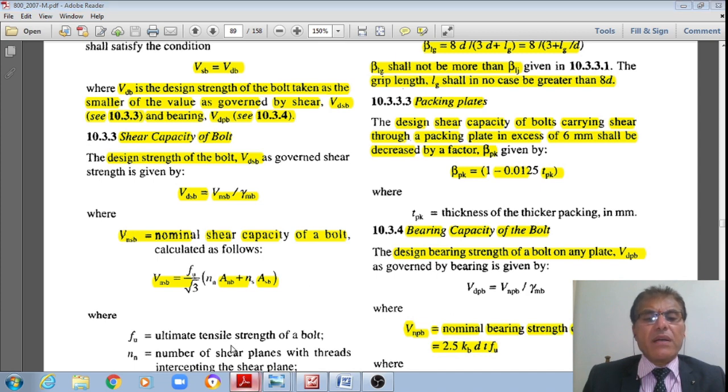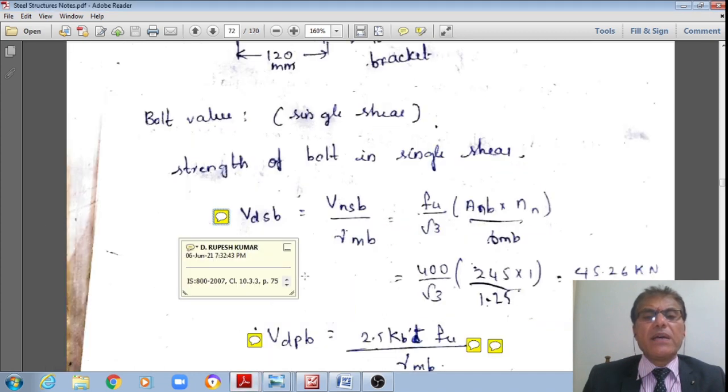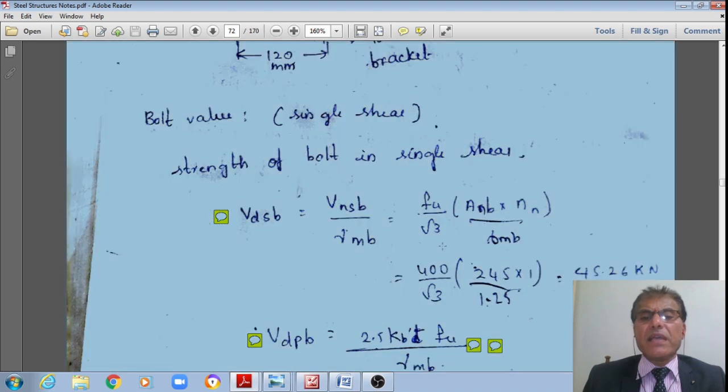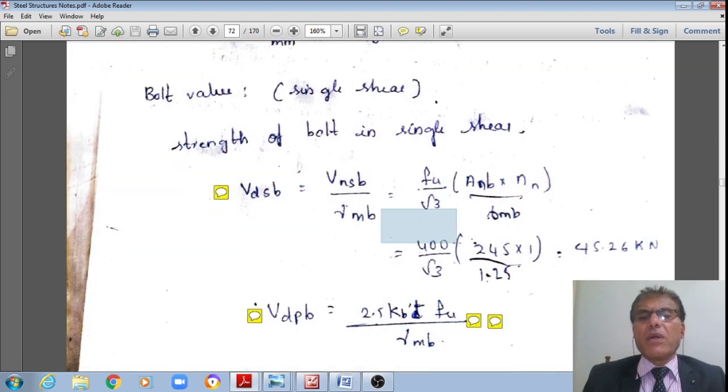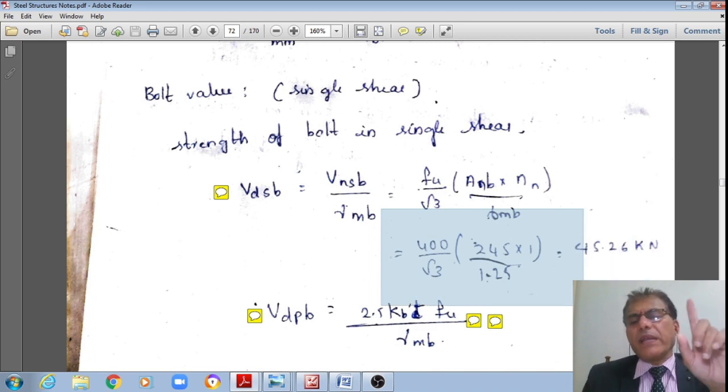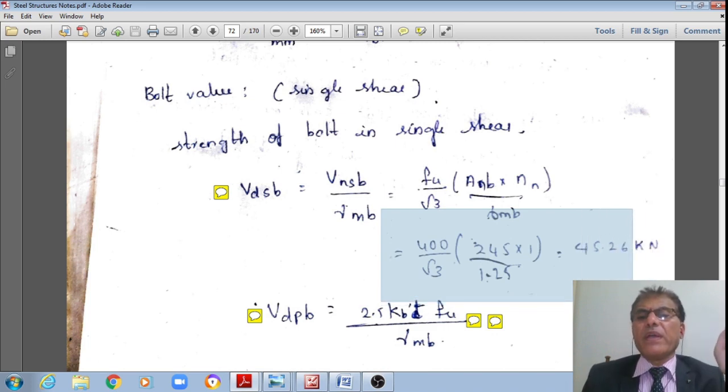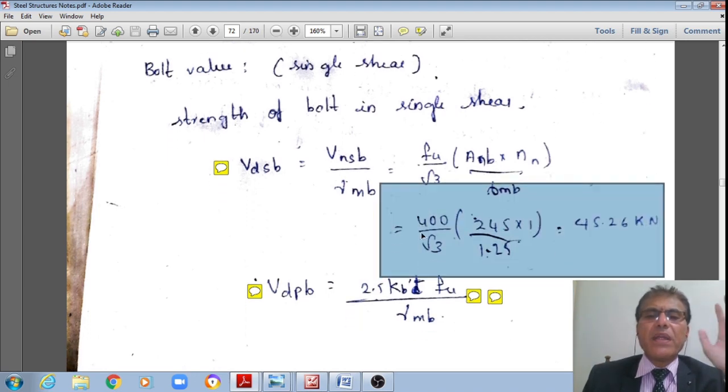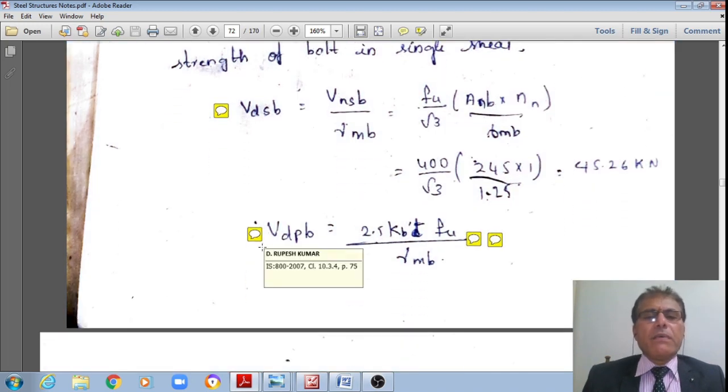Substituting the numeric values, I get 400 divided by root 3, multiplied by 245, multiplied by nn, only single shear, therefore nn is equal to 1, divided by 1.25, and that divided by 10 to the power 3. It works out to 45.26 kilonewton in single shear for a 20 mm diameter bolt. You can remember that, students: for 20 mm in single shear, 45.26, whereas for double shear it is approximately 90.5.